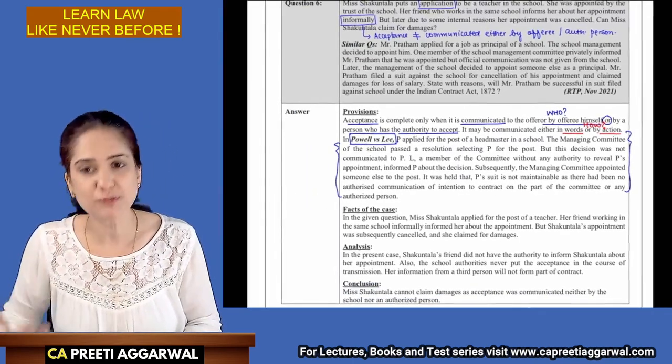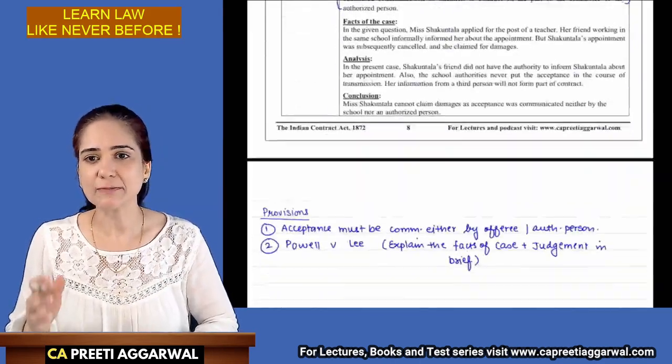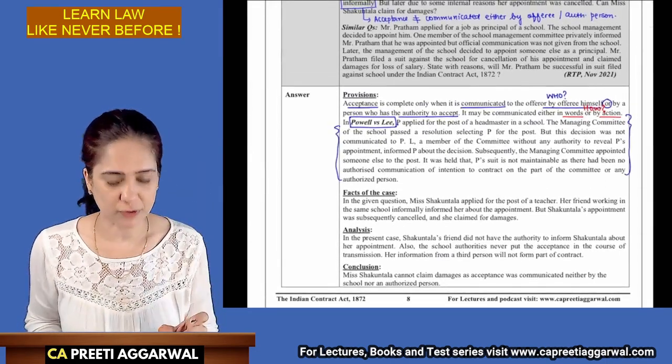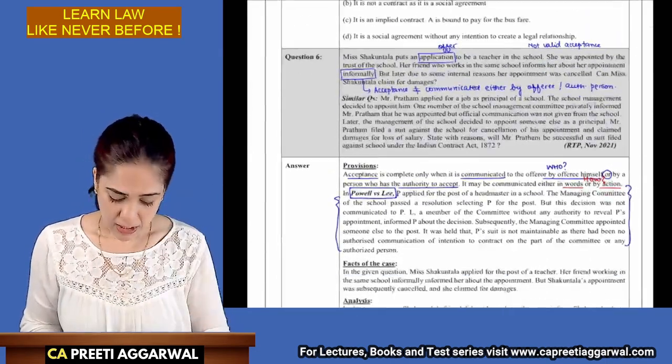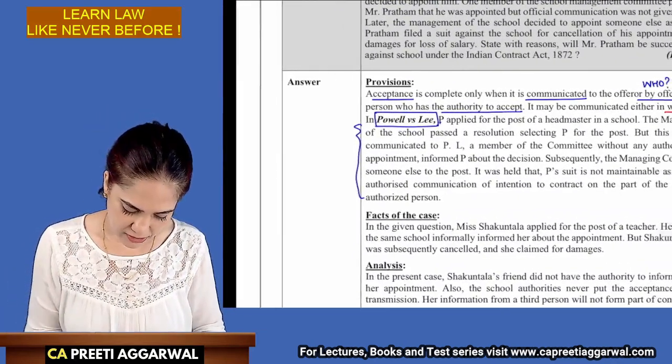Now, how to use my compiler? I always tell my students it is not necessary that you write and practice each and every answer. Now, see, I have given you a left margin over here. So I have given you a left column. What I tell my students is that you hide the answer, and over here you will write the provisions.